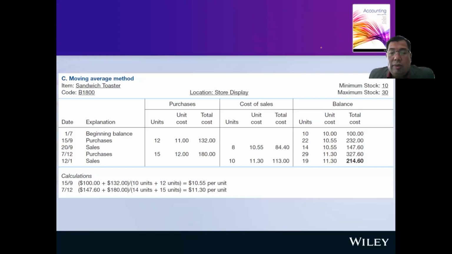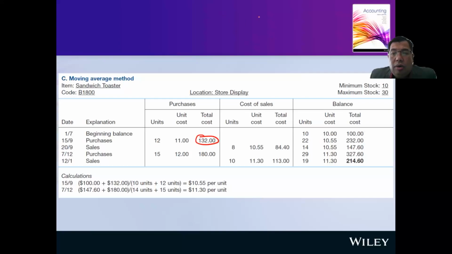Okay, this is our cost. Originally 10 units. The cost per unit is $10, so the total value for our inventory is $100. This $100 is for 10 units. Later on, you purchase an additional 12 units at a price of 11. 12 times 11 is 132.